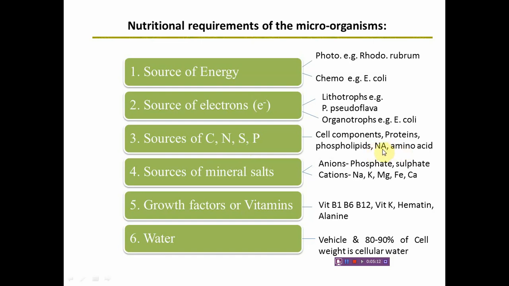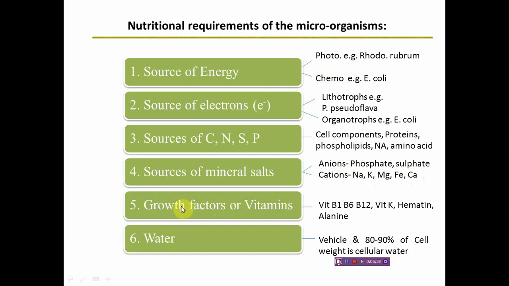Similarly, for the synthesis of nucleic acid or DNA, the nitrogen base pairs are required. Sources of nitrogen must be included in the medium. And as all cell components are basically made up of carbon, we have to provide the carbon supplements in the medium so that we can grow the microorganisms or bacterial cells adequately. In addition to that, the cells also require various mineral salts. They require anions as well as cations. Anions are like phosphate, sulfate, cations like sodium, potassium, some divalent cations like magnesium, ferrous, calcium, zinc.